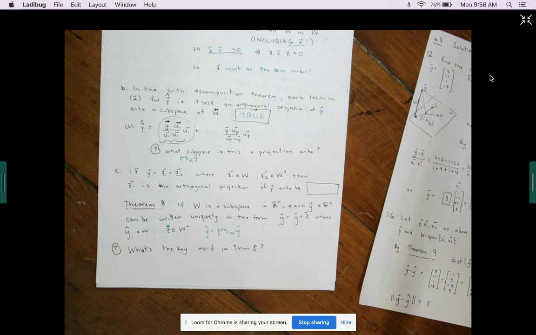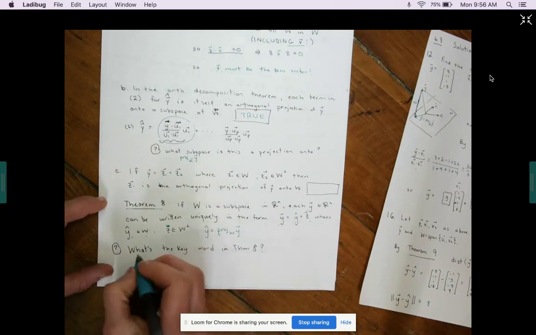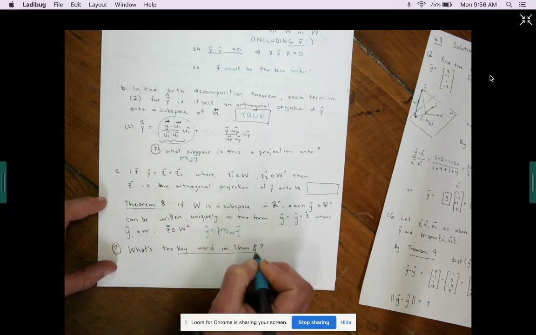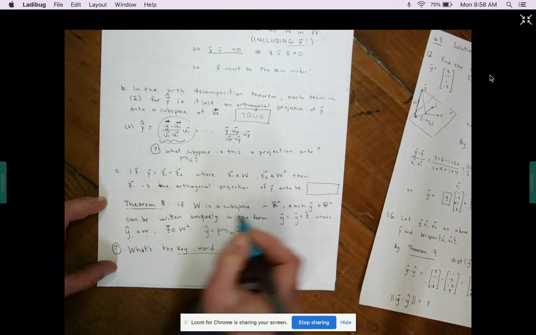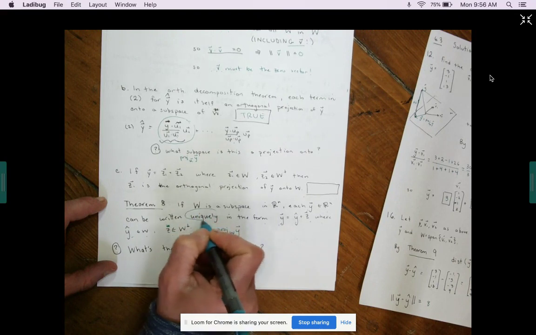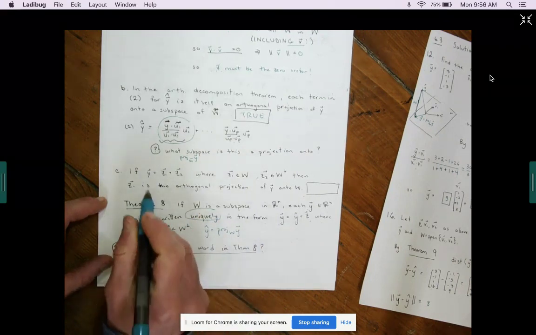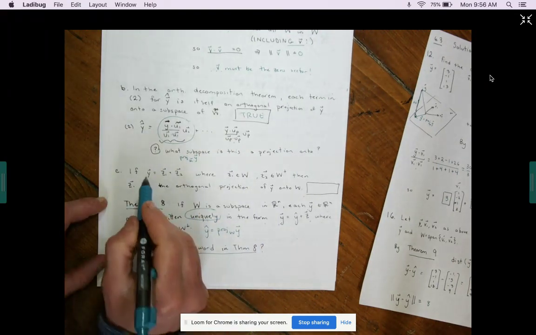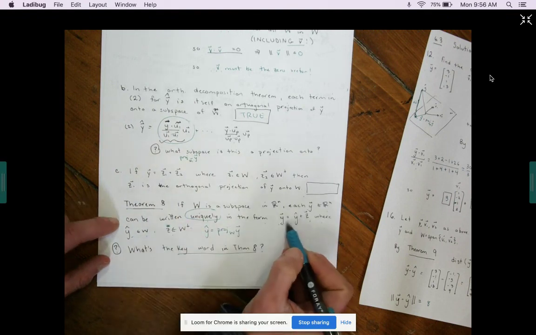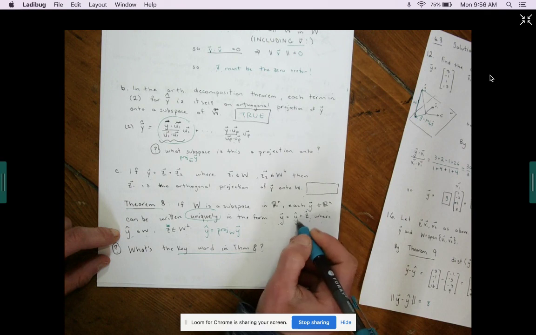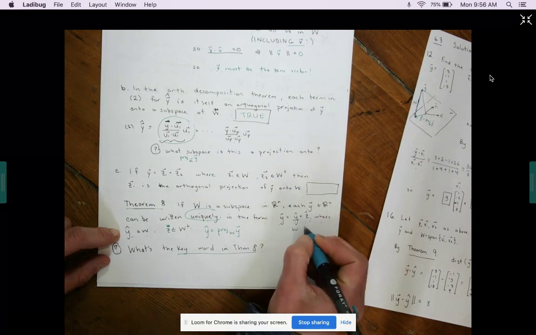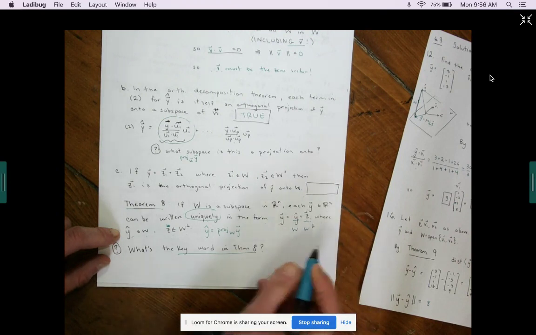So now let's compare that with the statement above. Well, the key word in Theorem 8 is that it can be written uniquely. There is only one way to write Y as a sum of two vectors where the first one is in W and the second one is in W perp.